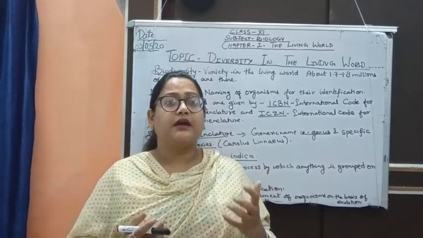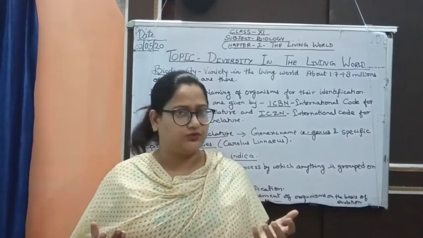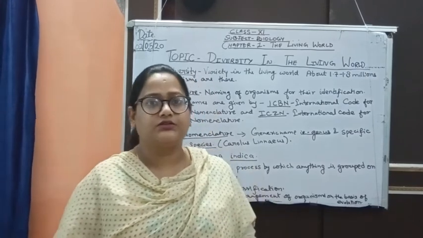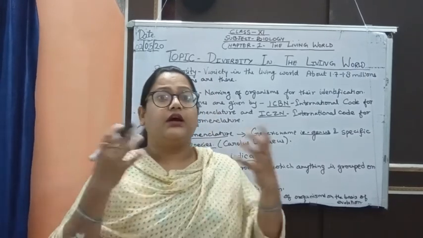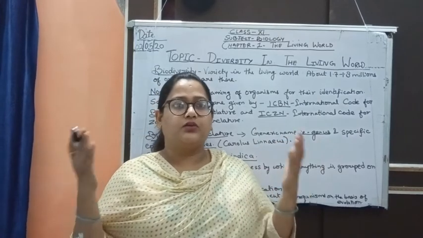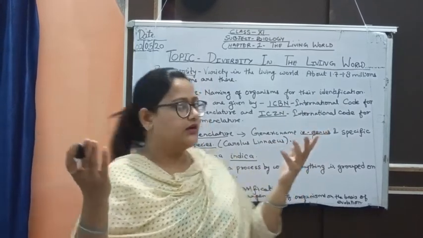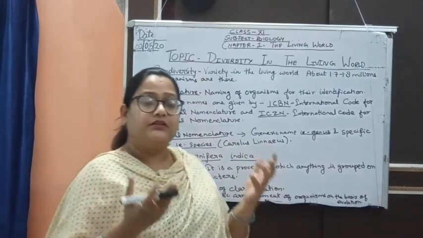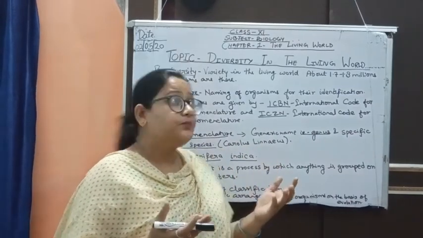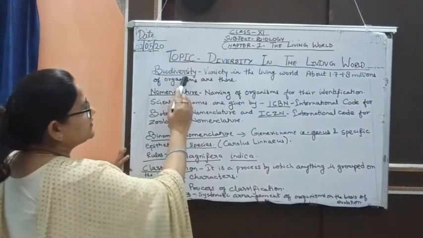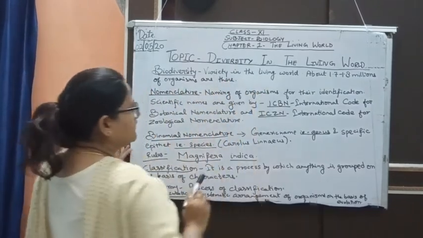For example, microbes. We can't see them through our naked eyes. An ant, so small. An elephant, so big. Whale, so much bigger. So there is a variety. There is variety in plants also. So diversity, biodiversity means variety in the living world.